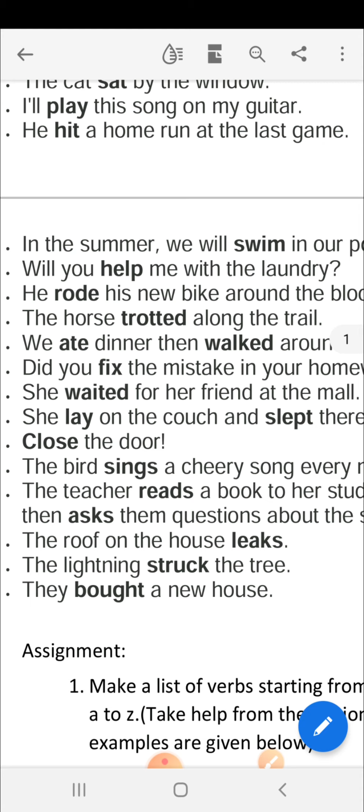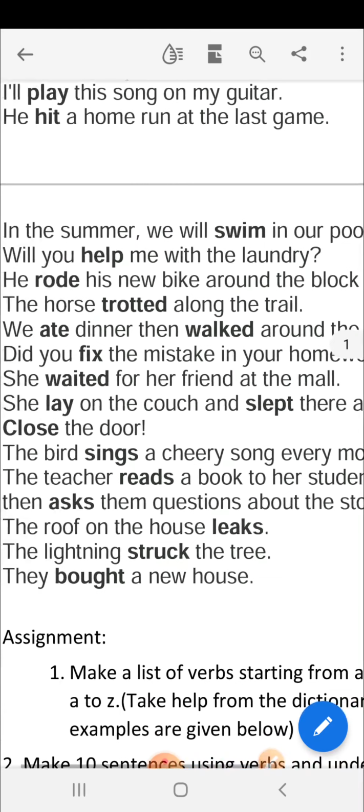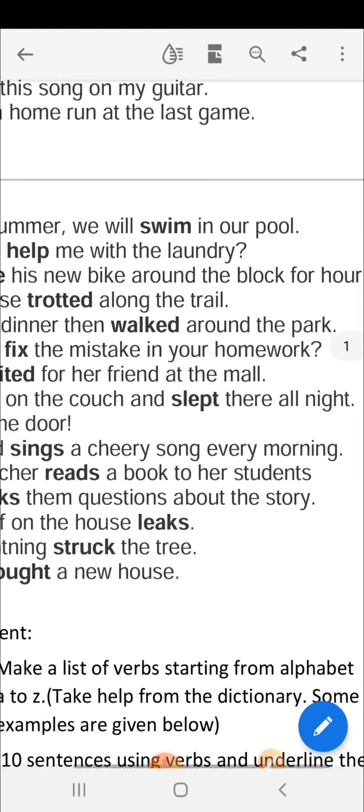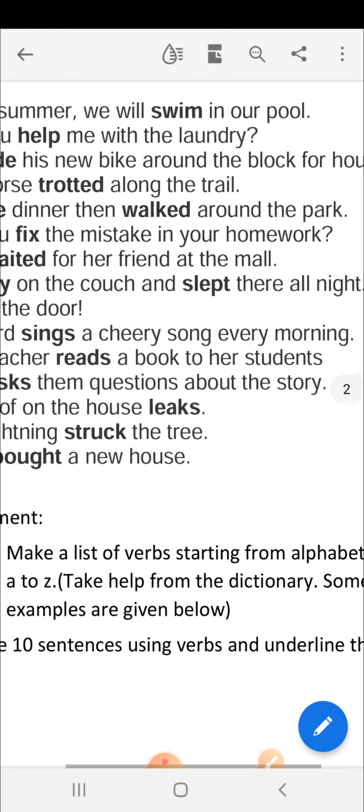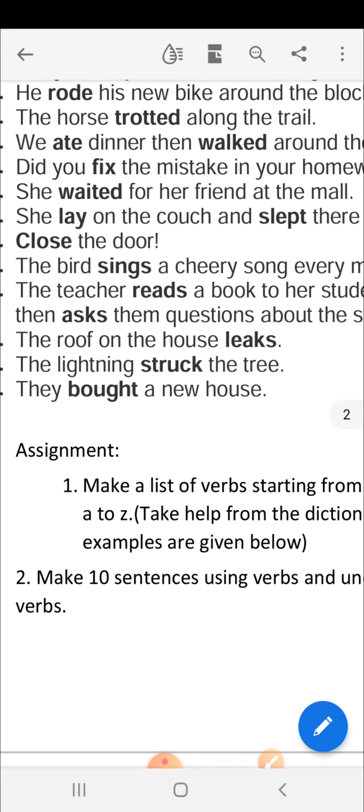The birds sing a cheery song every morning. Close the door. The teacher reads a book to her students, then asks them questions about the story. The roof on the house leaks. The lightning struck the tree. They bought a new house. Now, in the last sentences that I read, you might have thought about the verbs. Let me give you one more idea: the words that are written in bold letters are verbs.